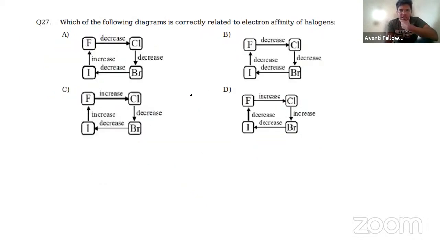Which of the following diagrams is correctly related to the electron affinity of the halogens? First of all, to do this question, we need to know the periodic trends in the periodic table. What are the periodic trends? We have electronegativity, electron affinity, ionization enthalpy, and especially in your examination, we all need to remember the exceptional cases. So exceptional cases are really important.